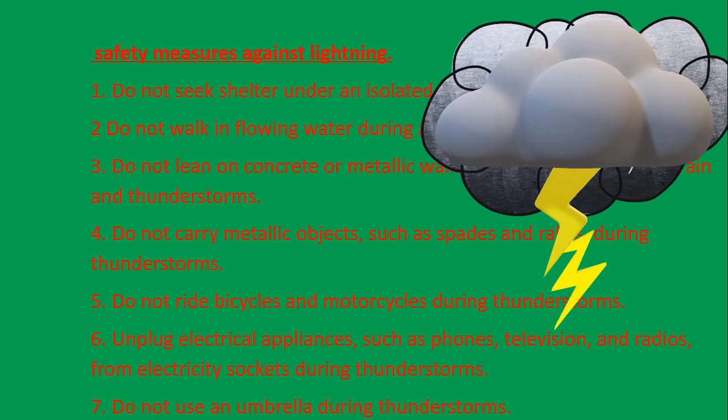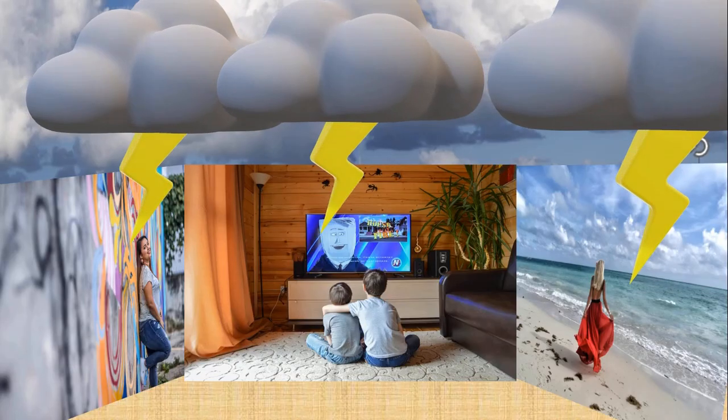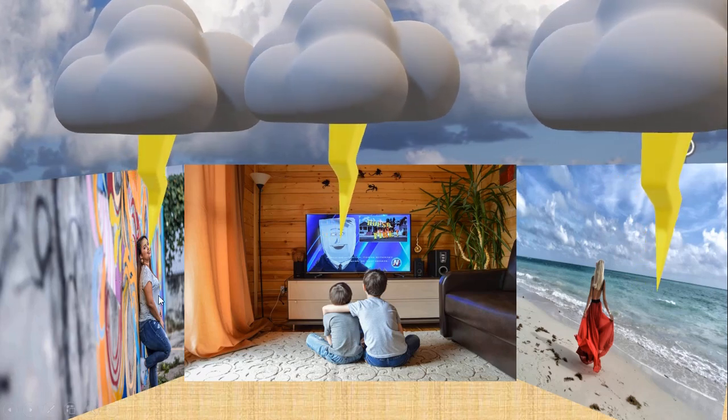So safety measures: never seek shelter under an isolated tree. Do not walk in flowing water during lightning and thunderstorm. Do not lean on concrete or metallic walls during thunderstorm, and do not carry metallic objects such as spades, rakes, any metallic thing during thunderstorm. Do not ride bicycles or motorcycles during thunderstorms. Unplug electrical appliances such as phones, television and radios from electricity sockets during thunderstorm. Do not use an umbrella during thunderstorm. Look at those three. The first lady here is leaning on a concrete wall.